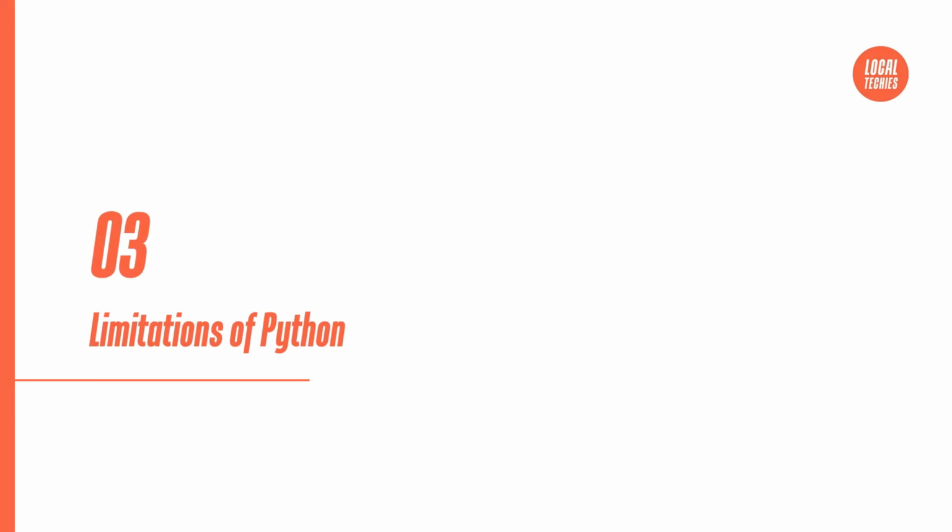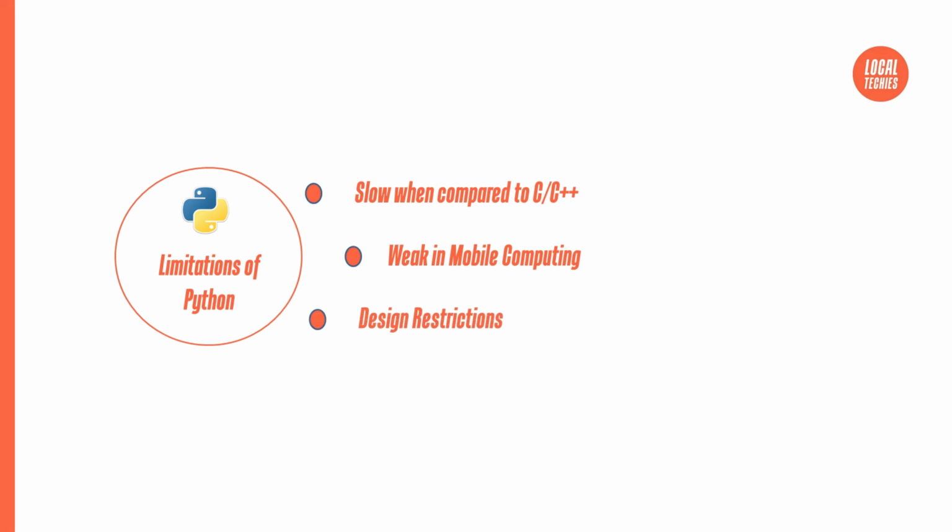Let's see some of the limitations of Python. When compared to other programming languages like C and C++, Python is very slow. And since it is an interpreted language, it cannot be used for mobile computing. Python also comes with some design restrictions. Say, if an application X is developed with one version of a package and application Y with another, then currently there is no clean way of handling this.